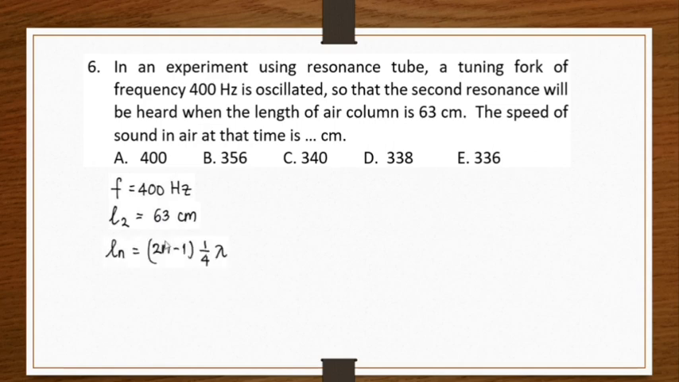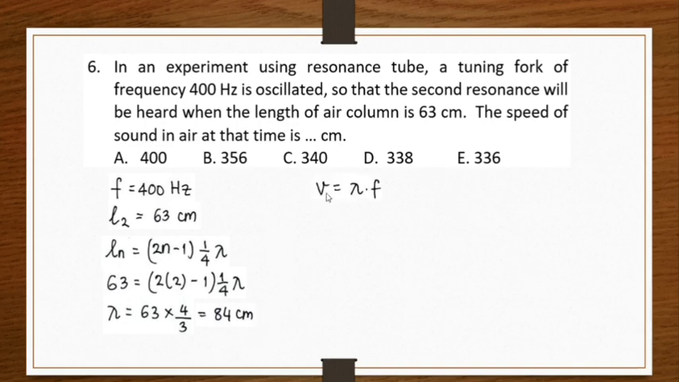We have this equation: Ln equals n minus 1 multiplied by 1/4 lambda. This is for a resonance tube experiment. We have now L2, which is 63, so n will be 2. So 63 equals 2 times 2 minus 1 multiplied by 1/4 lambda. This is 4 minus 1, which equals 3. So 63 equals 3/4 lambda. So lambda will be equal to 63 divided by 3 over 4, or multiplied by 4 over 3. It is equal to 84 centimeters.